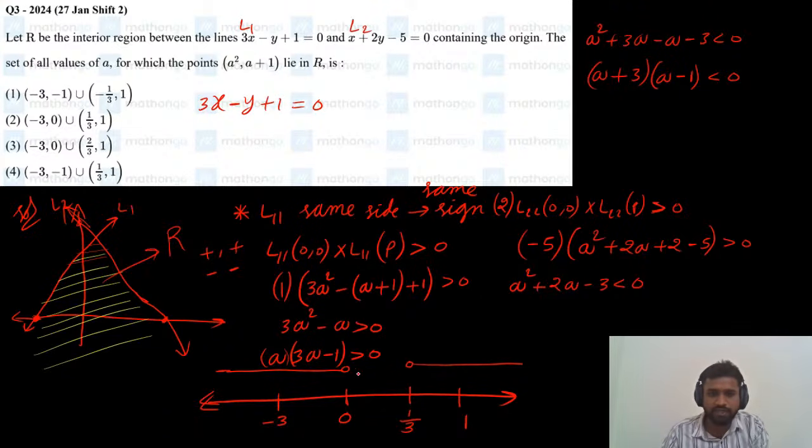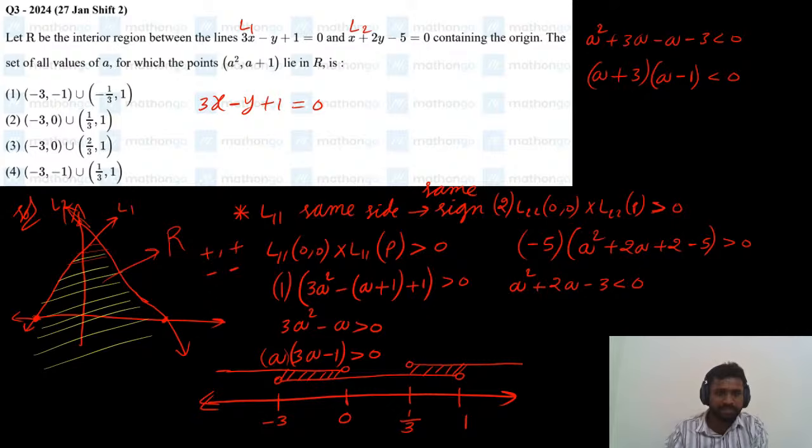So greater than 1 by 3 and less than 0. This is one interval, and another interval is from minus 3 to 1. Now what is the common region for these two intervals? The common region is from minus 3 to 0 and 1 by 3 to 1, which satisfies both the inequalities.